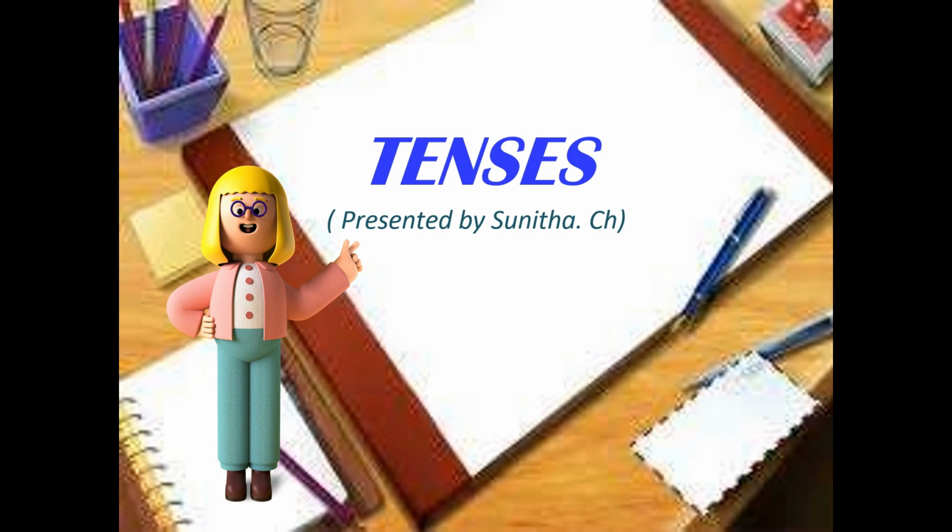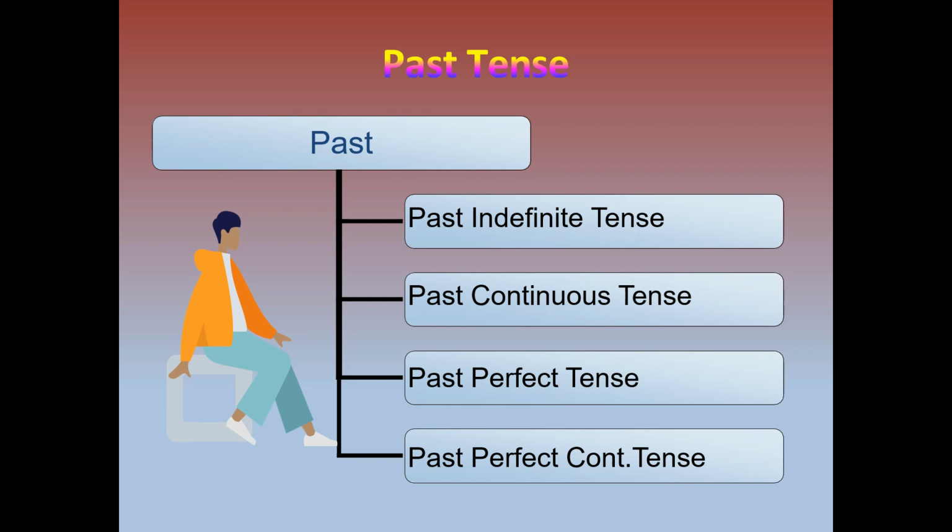Even along with the remaining three aspects, we are learning the fourth aspect. Now we are dealing with the past tense. Present tense completed, now we are learning the past tense. So be careful while learning here. Based on the time, the tense is divided into three parts: present, past, and future.